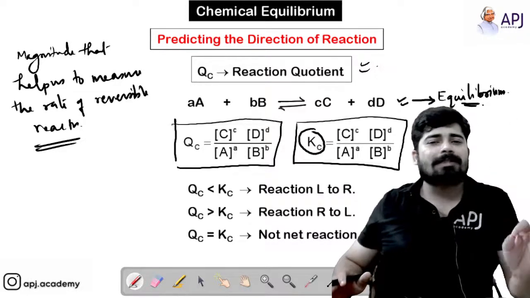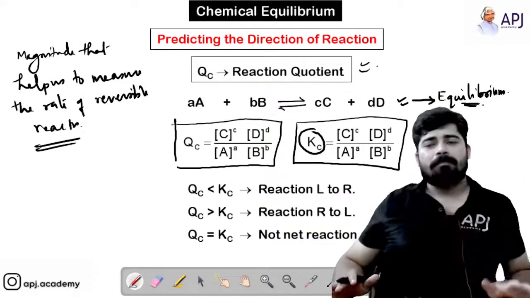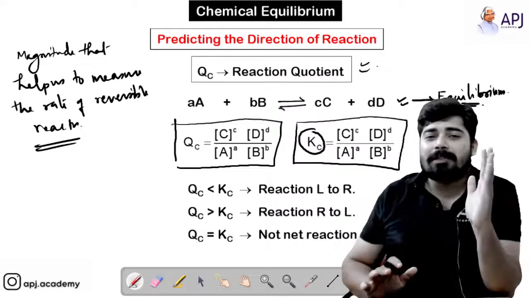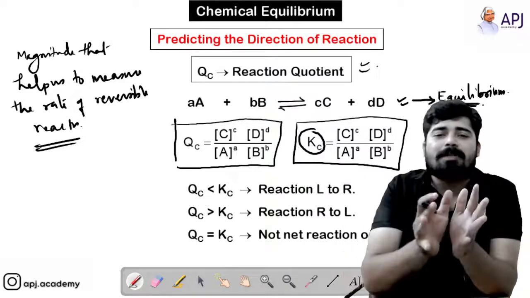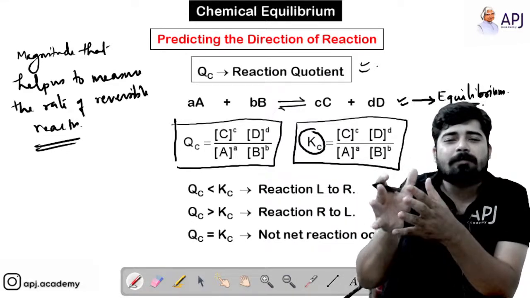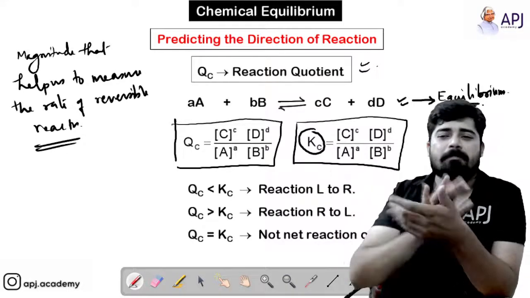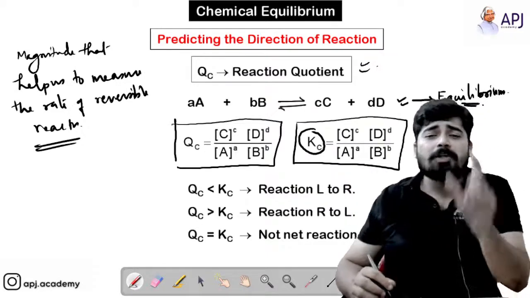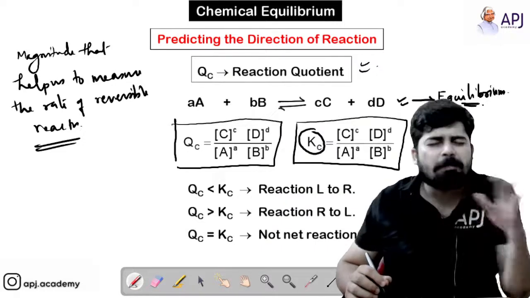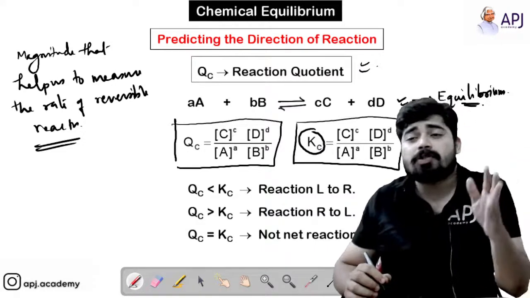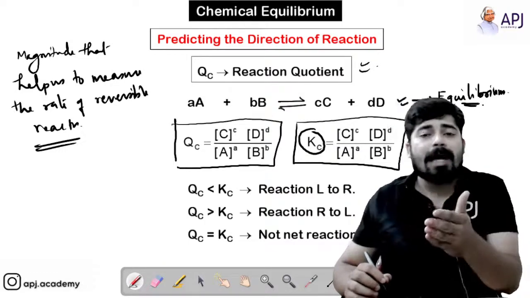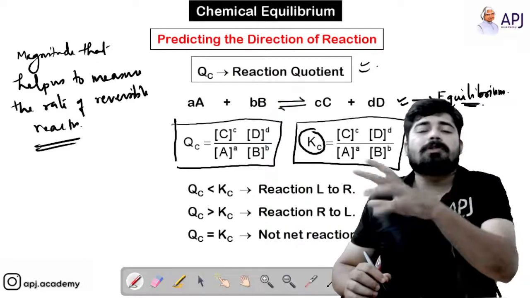So we replace that Qc with the term Kc. Hope this concept is clear for you. So Qc, the reaction quotient, we explain for a reversible reaction, and Kc, the equilibrium constant, we explain for a reaction that reaches equilibrium. Okay. Now I want to give you a simple trick where you can solve any problem that asks you to explain the direction of a reaction, given the values of Qc and Kc.